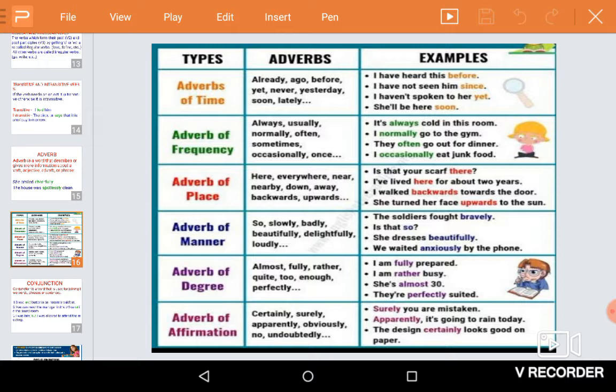Next, adverbs of manner. In what manner an action is done. He runs so fast, but I can run only slowly. So fast, quickly, slowly, these are adverbs of manner.